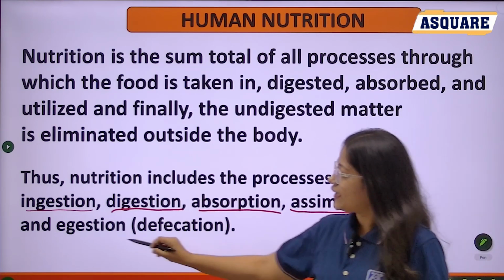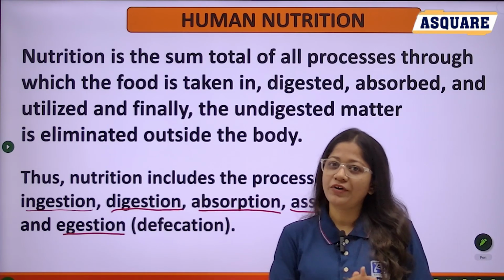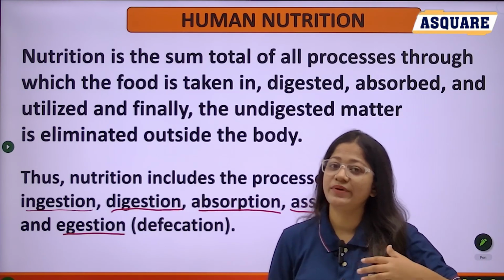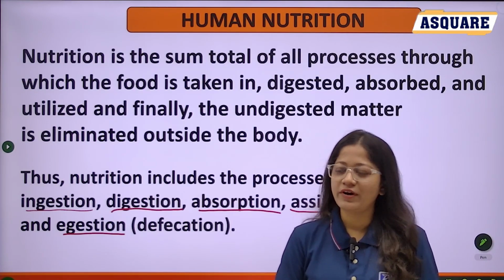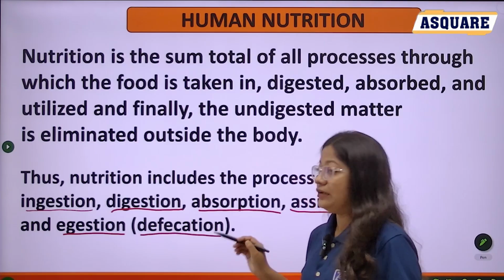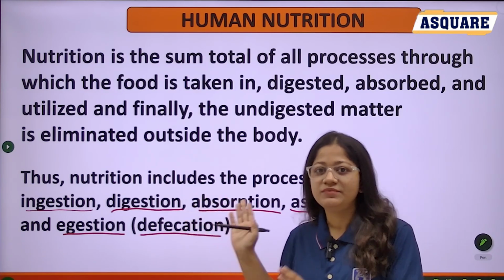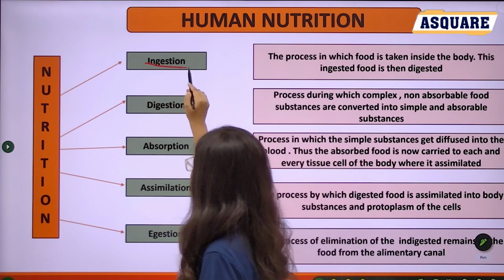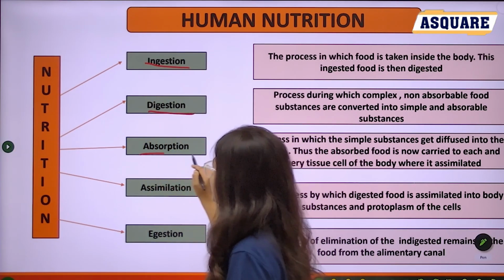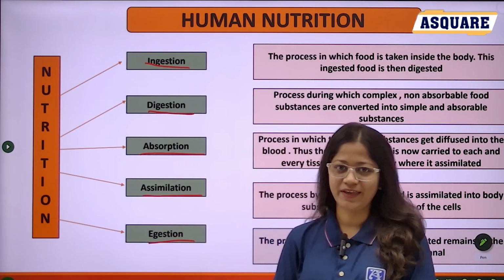Then egestion means undigested food that is not required by our body is expelled out from our body, that we call egestion, or you may call it defecation. Yes, defecation. I hope all these concepts are clear to you. See, nutrition is a sum of ingestion, digestion, absorption, assimilation, and finally egestion, that is defecation.